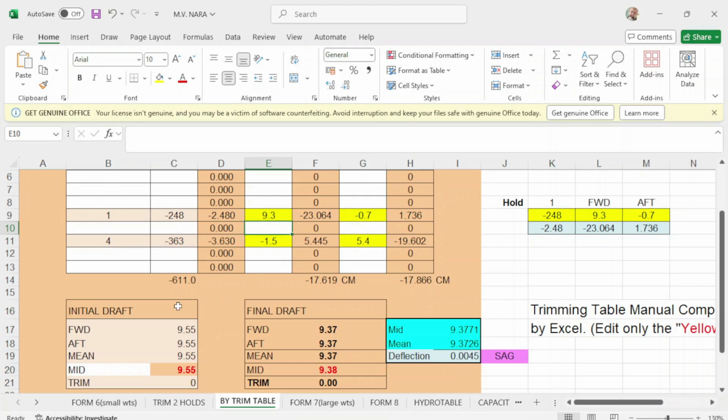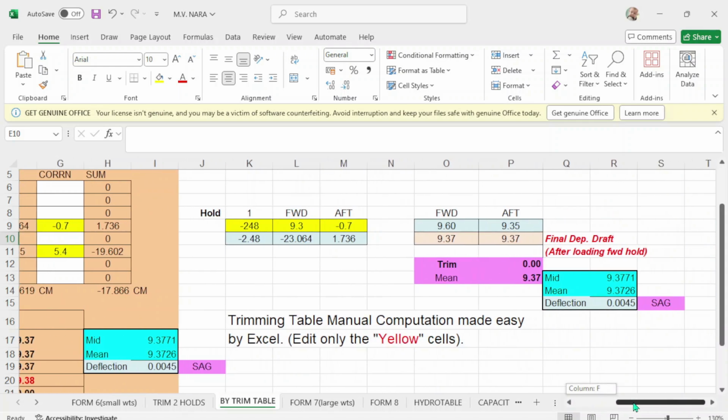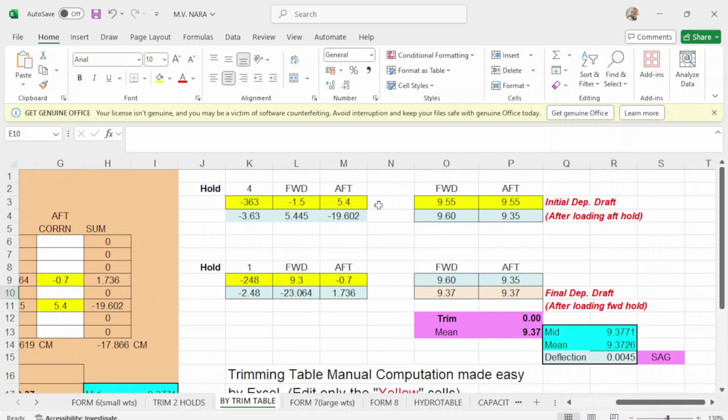This is another way of using the trim table, and we have here the second procedure. Because this is using the cargo hold, we first take out 363 metric tons in hold number 4.